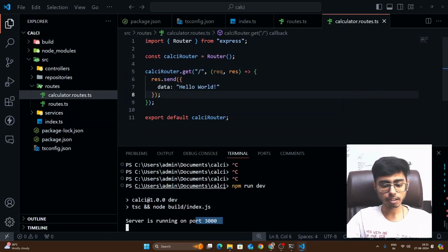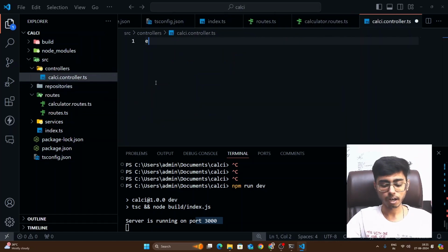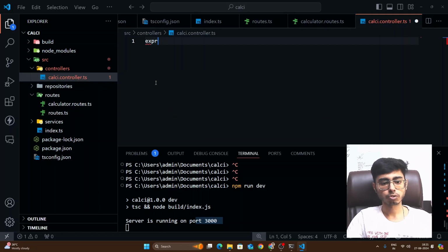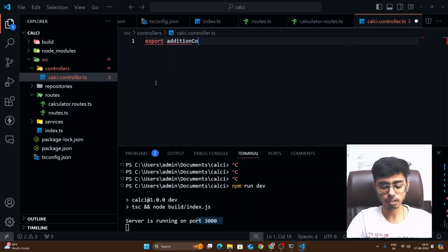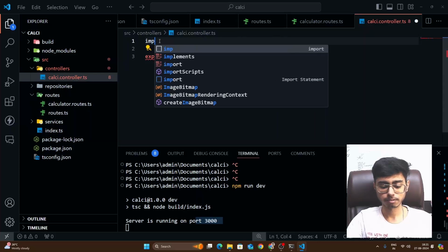Now we have created the routes, we have created our index.ts file. Now we have to create a controller function. So I'll just create a calc.controller.ts file, and this is going to have certain functions. So export addition route controller. This function is going to add the two numbers, right? So it is going to take request, response, and I also have to import Request and Response from Express.